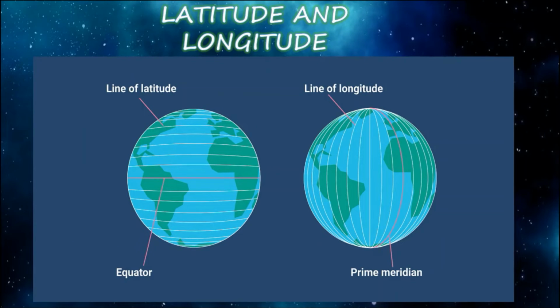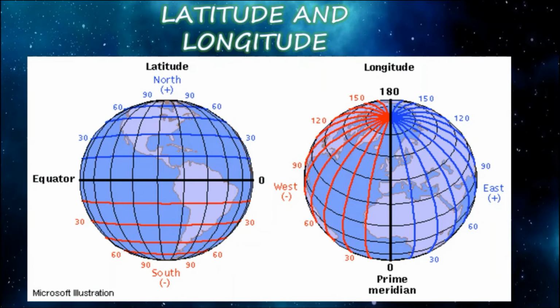Here we can see the line of latitude, line of longitude, equator and prime meridian. Again, we can see the north and south of the equator, 180 degree. Yes, the prime meridian. You can see it clearly in this picture.